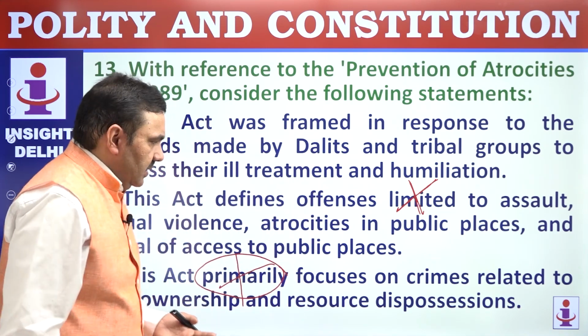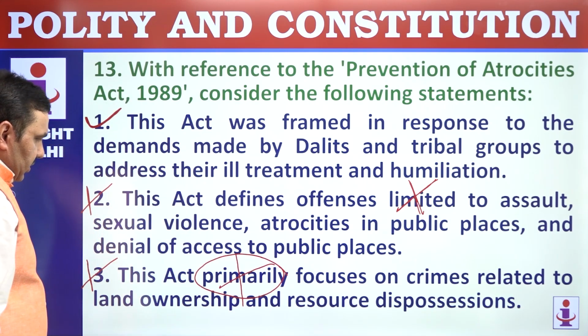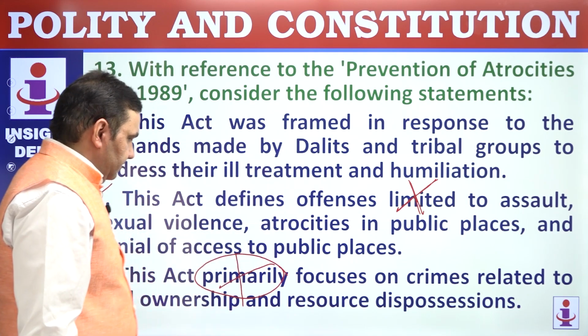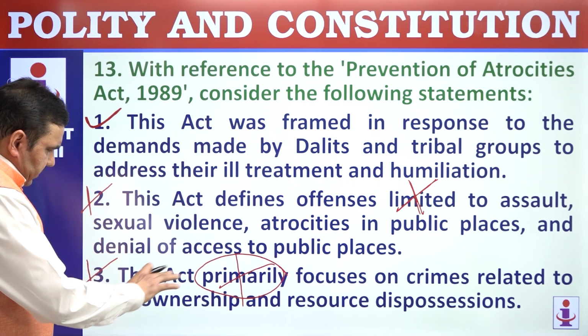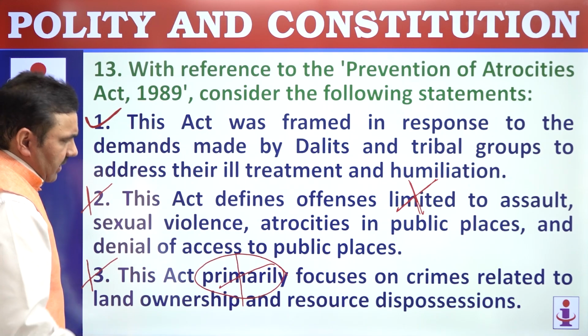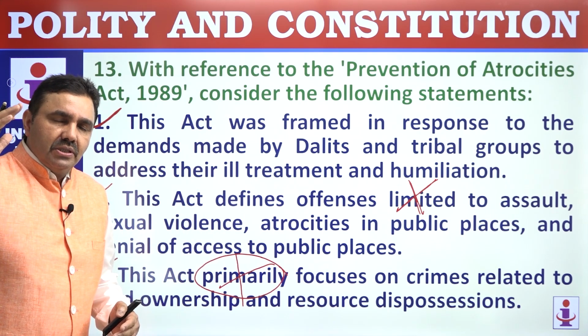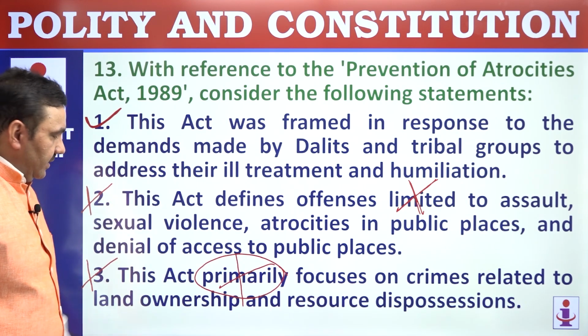So those kinds of problems or offenses are identified or classified as atrocities. So it focuses on crimes related to land ownership and resource disposition, but there are many more such issues or offenses which fall in the category of atrocities.